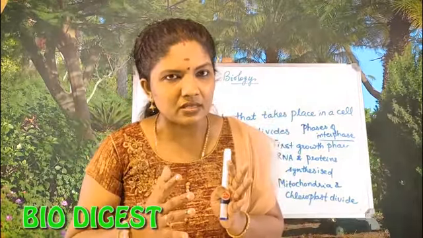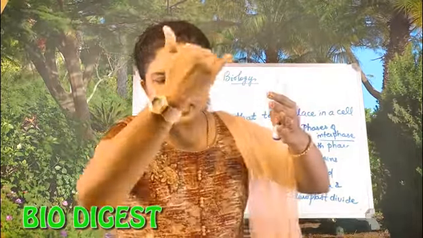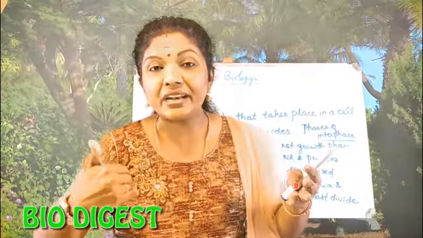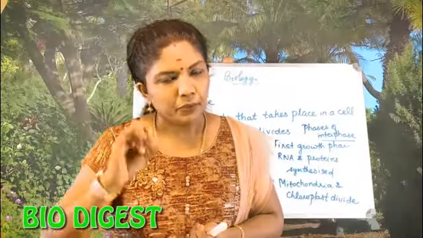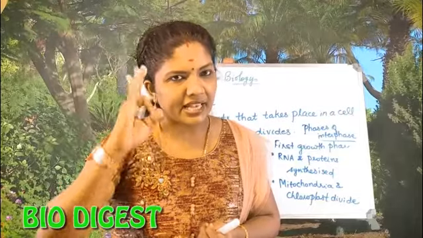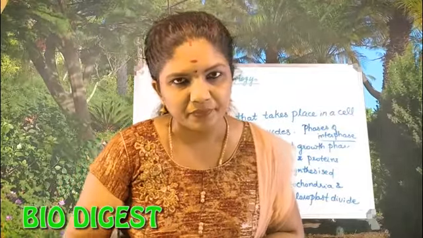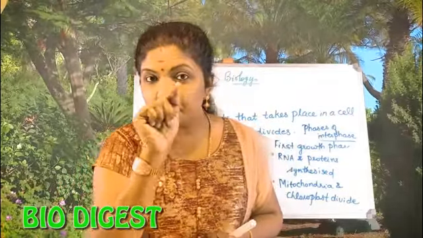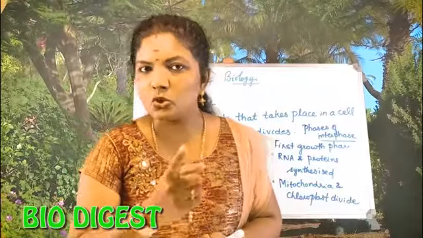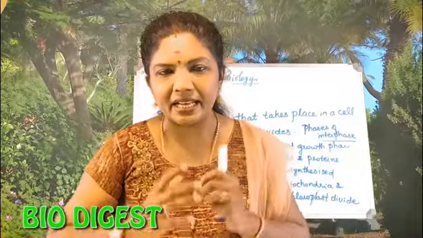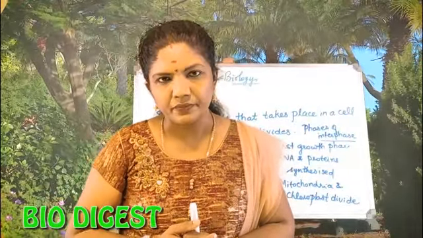During karyokinesis, we have seen that it takes place in different steps: prophase, metaphase, anaphase, telophase. You can remember it like PMAT. Please do watch my previous video so that you will get a clear idea about mitosis.